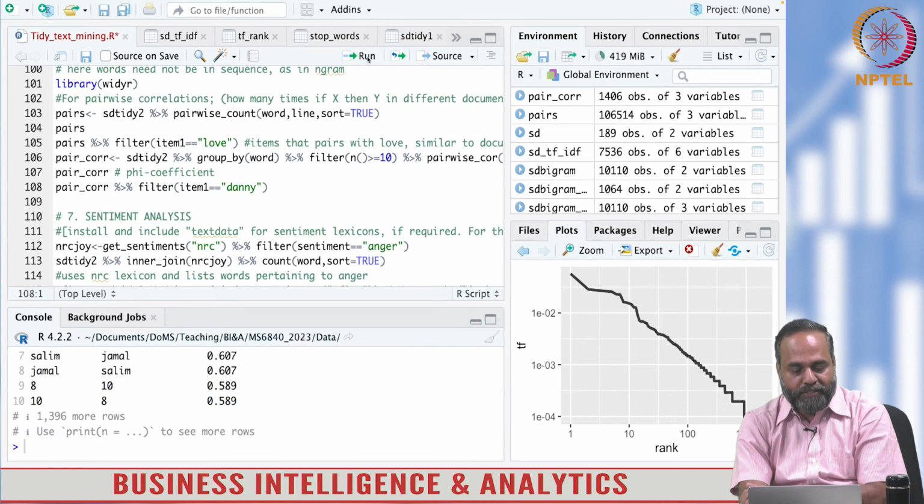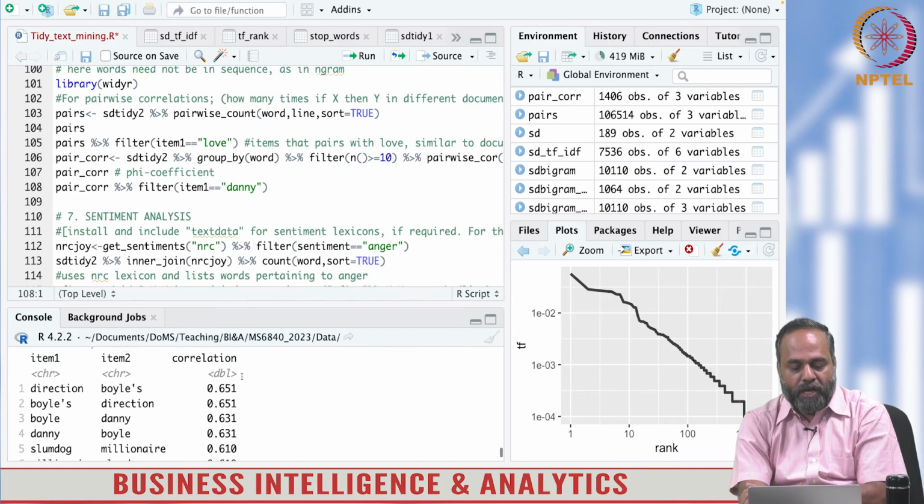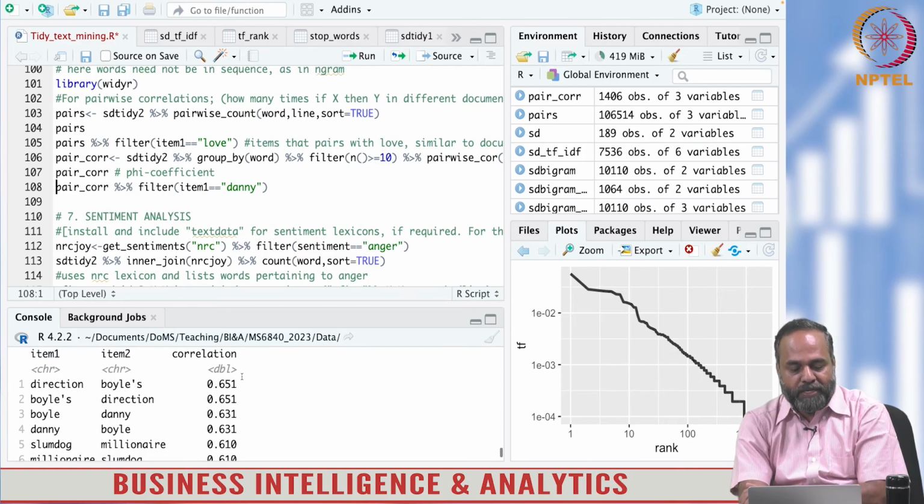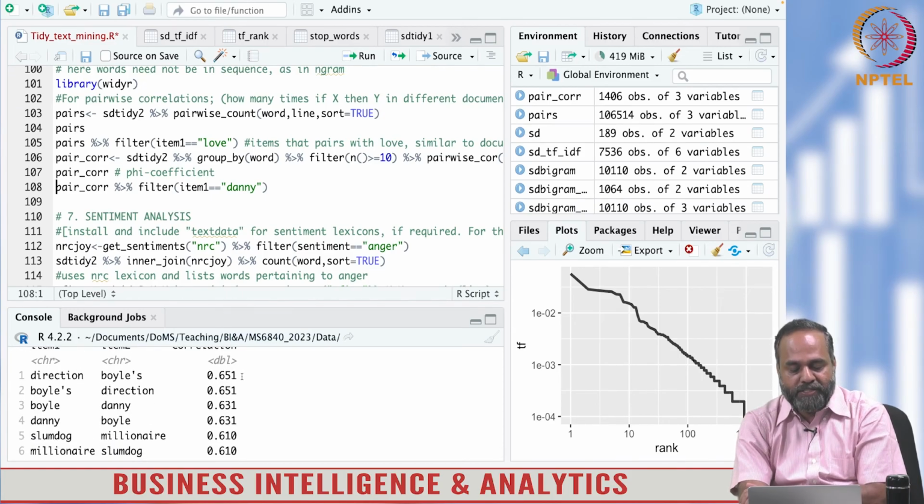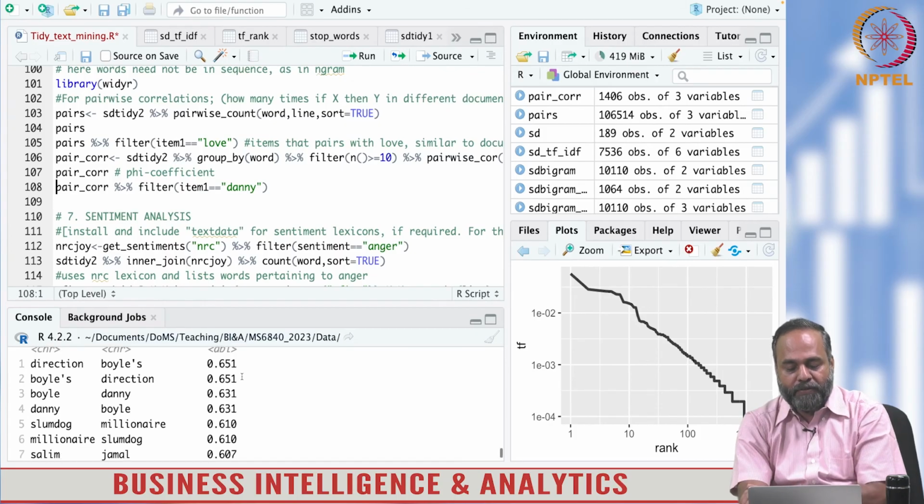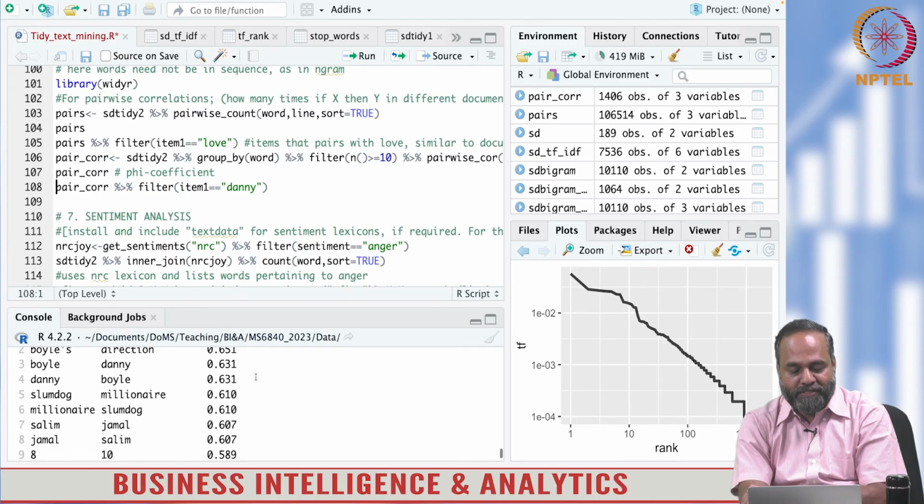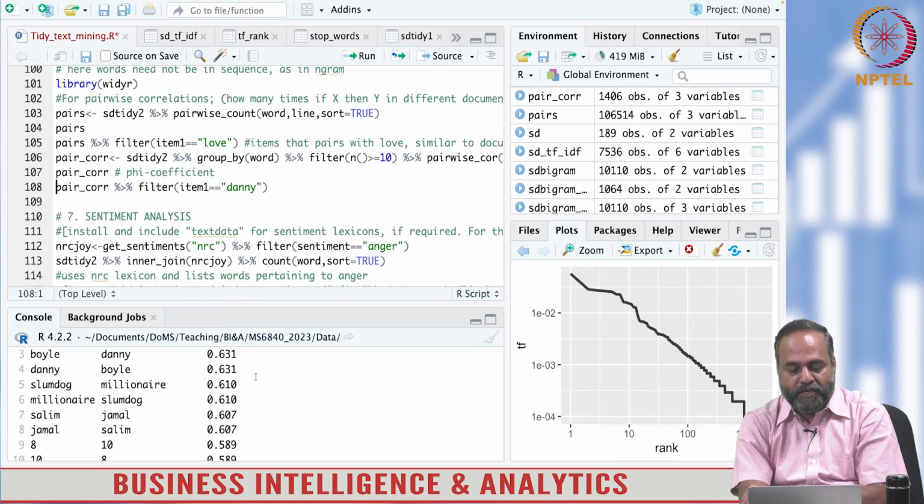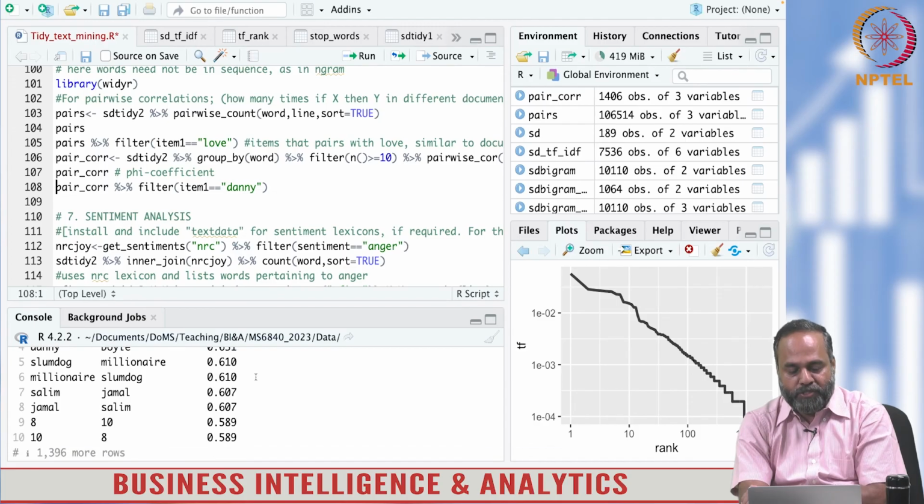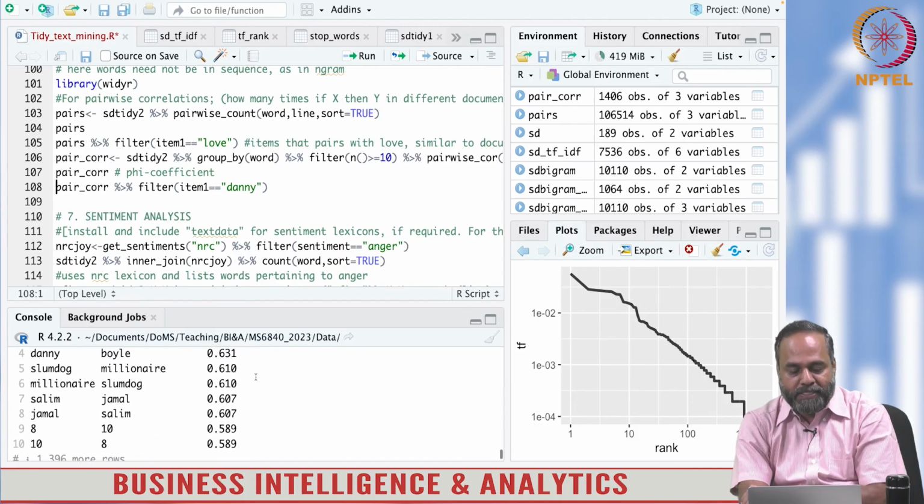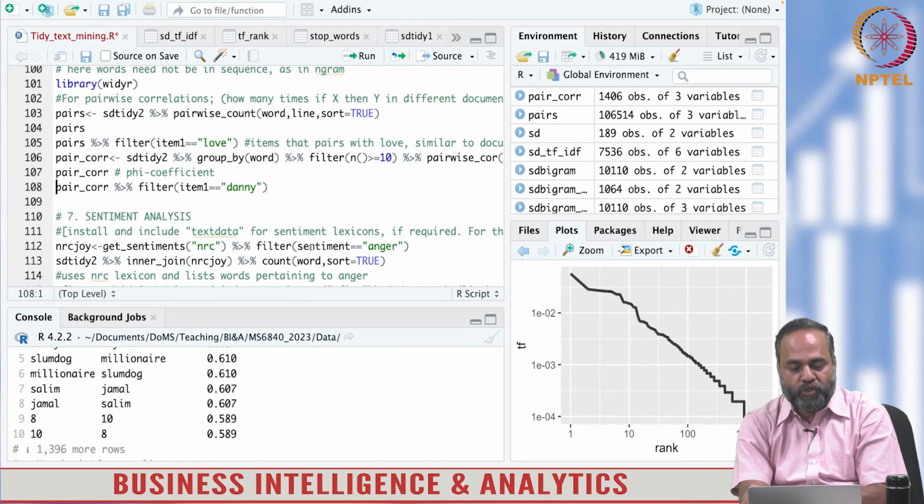So the phi coefficient is calculated there. Instead of the counts, you can actually look at the phi coefficient. Direction and Boyle has the highest co-occurrence with a phi coefficient of 0.651, followed by Danny Boyle, Boyle Danny, same. That is very trivial. Slumdog Millionaire is also understood. Salim, Jamal, but some of these combinations, when you go through them, may be insightful. Which are the words that are co-occurring?